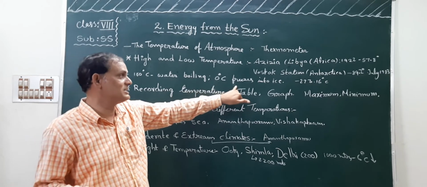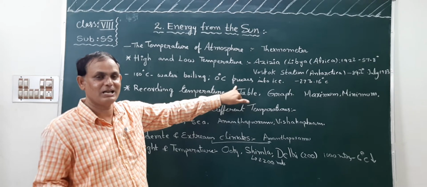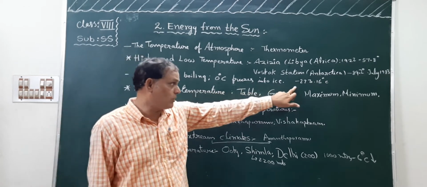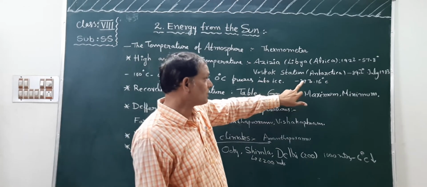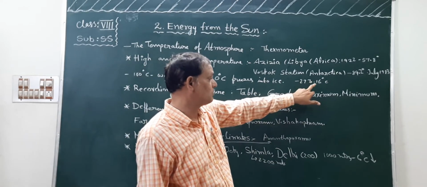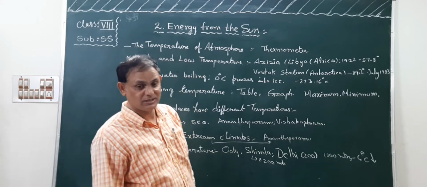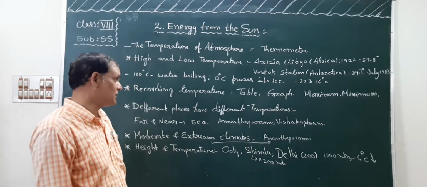It freezes into ice. The lowest one is minus 273.16 degrees centigrade. That is the lowest minus degree centigrade.